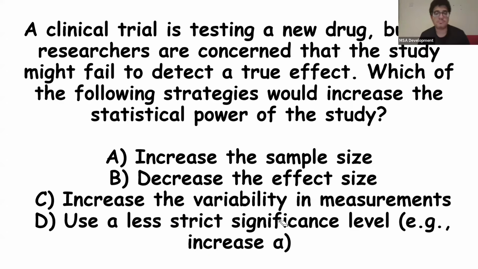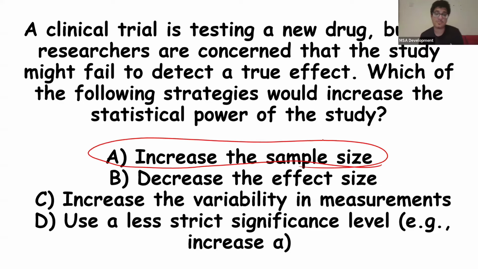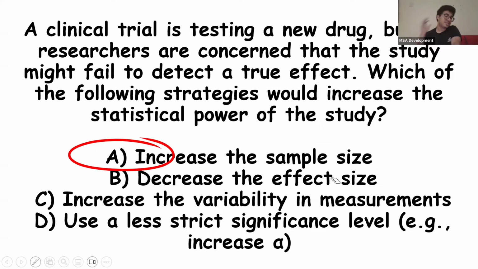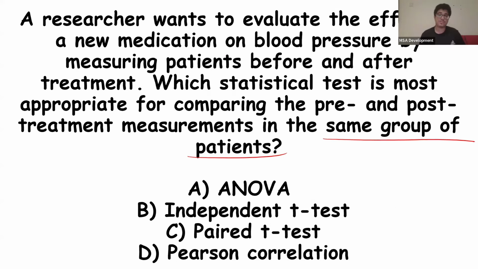It wasn't mentioned in the slides, but we don't do this. It's not practical at all. What's more practical for us as researchers is to increase the sample size, right? Decreasing the effect size wouldn't increase the power. Increasing the variability would also decrease the power. The only option we're left with, which was mentioned in the list, is increasing the sample size. Okay?